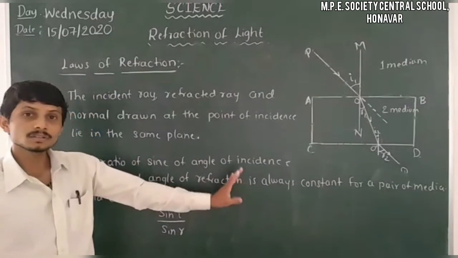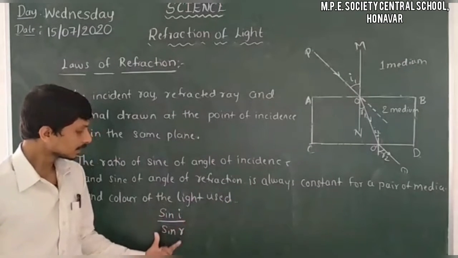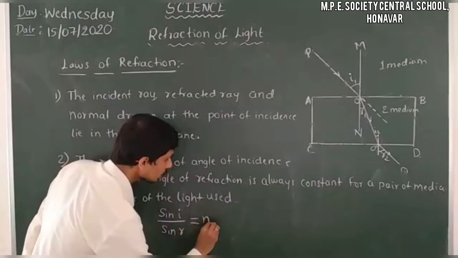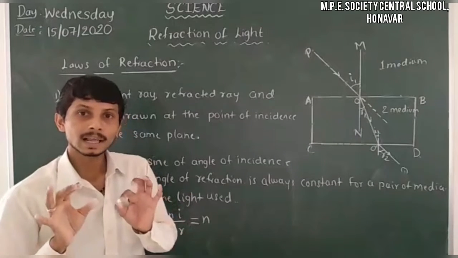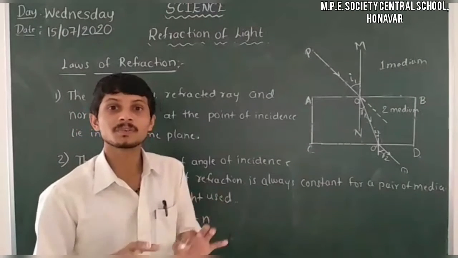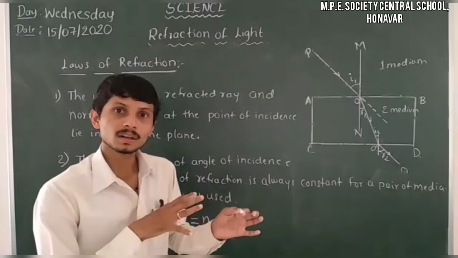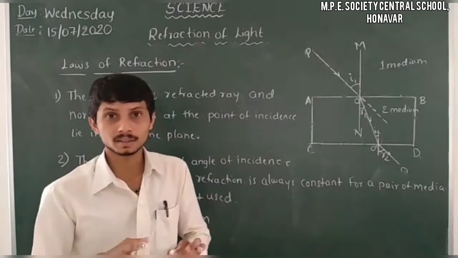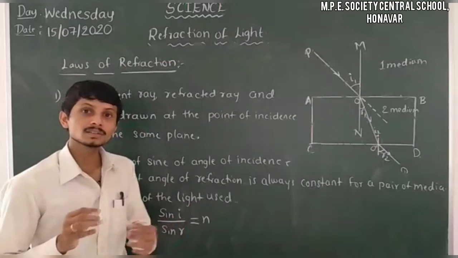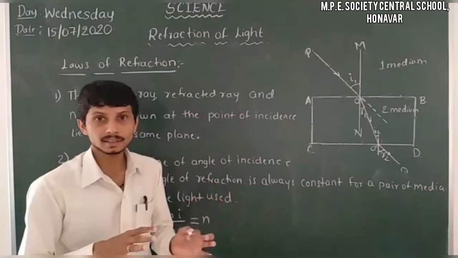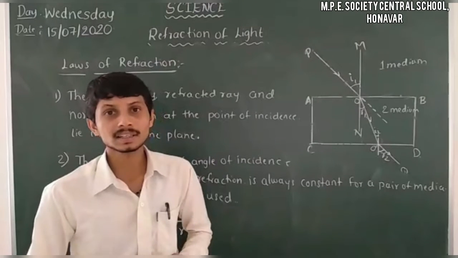So this is about the second law of refraction. Sine i by sine r is always constant, and I will call it n. That n is nothing but the refractive index of light. Refractive index means a relative extent of how the ray bends in the second medium. This depends upon sine i by sine r, so we have to take an angle here. The refractive index we will learn in the next class.